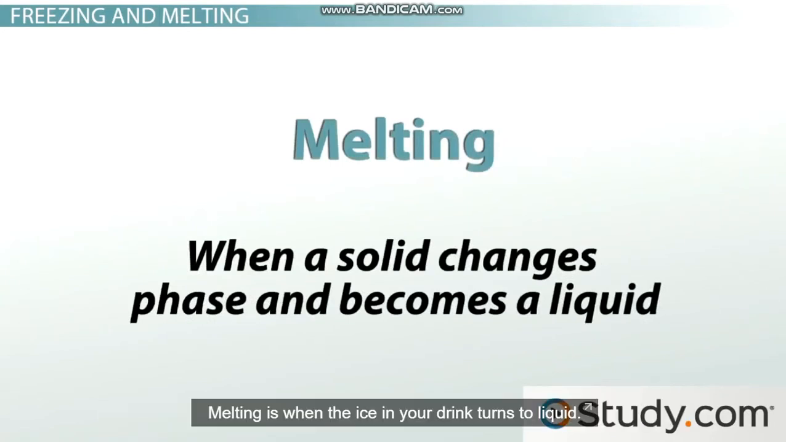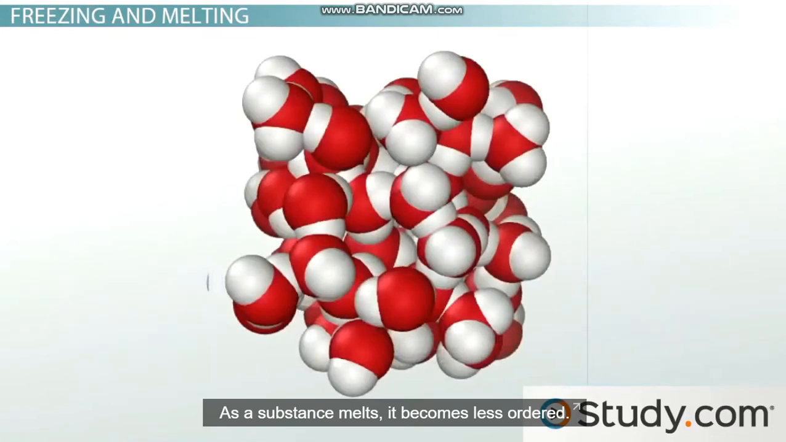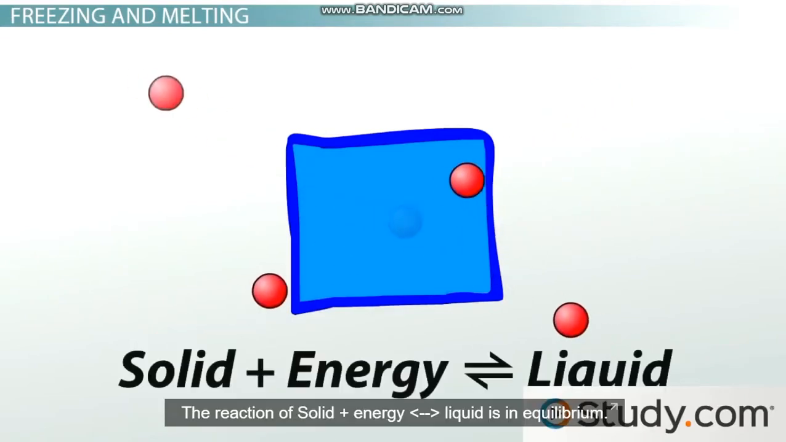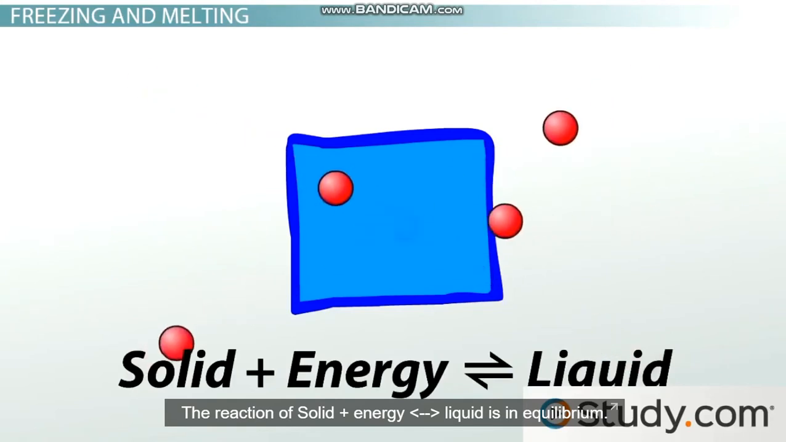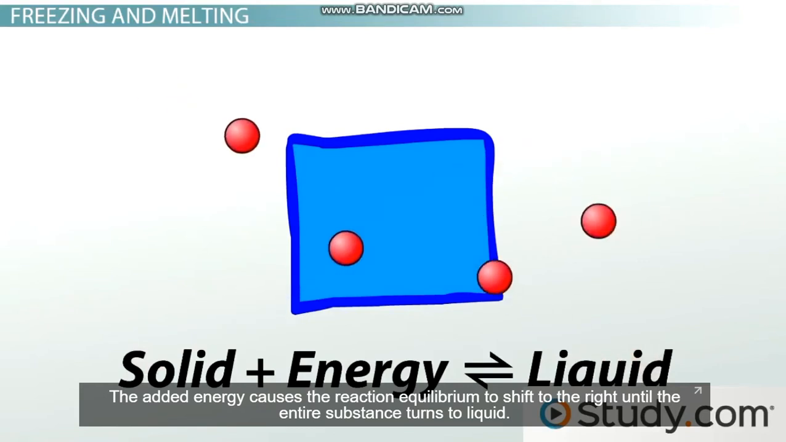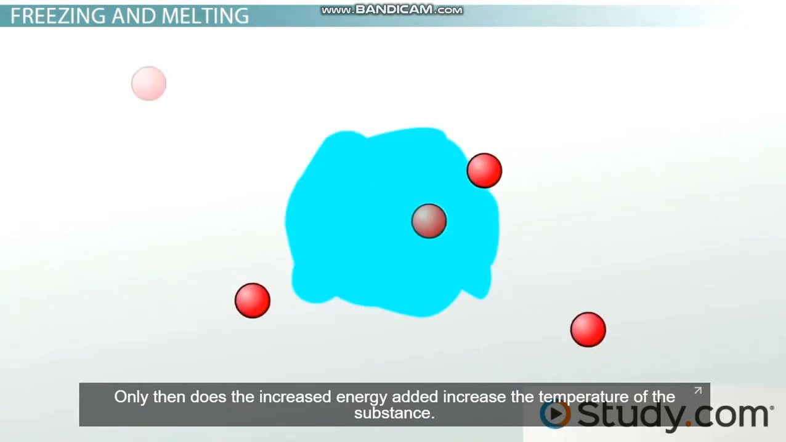Melting is the opposite, when a solid changes phase and becomes a liquid. Melting is when the ice in your drink turns to liquid. Solid plus energy goes to liquid. As a substance melts, it becomes less ordered. At first, when you add energy to solid, the temperature doesn't increase. The reaction of solid plus energy going to liquid is in equilibrium. The added energy causes the reaction equilibrium to shift to the right until the entire substance turns to liquid. Only then does the increased energy added increase the temperature of the substance.